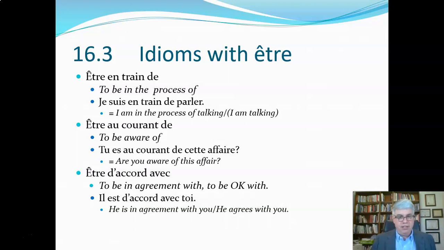So if we had a sentence, tu es au courant de cette affaire? That would be a question. So tu es is you are, and we can just stick a question mark on things to make it into questions, but there's other ways of making questions too. Tu es au courant de cette affaire would be, are you aware of this affair? So, au courant de is the idea of being aware of something.